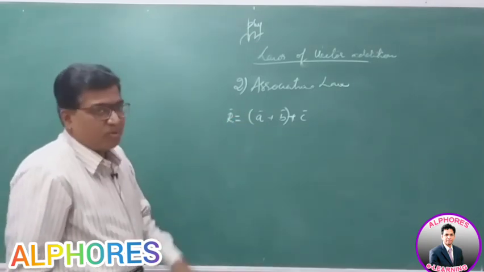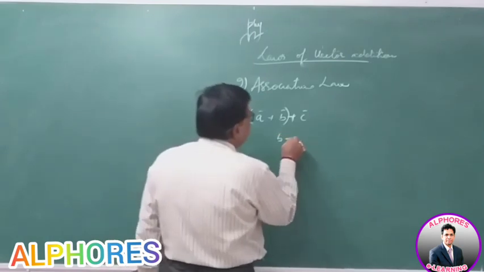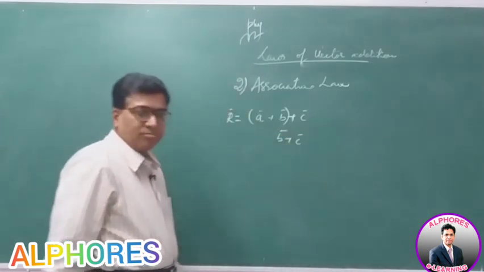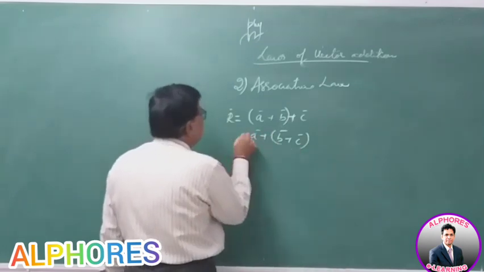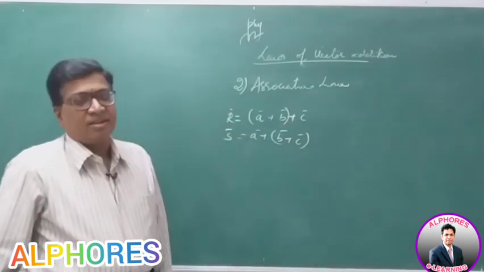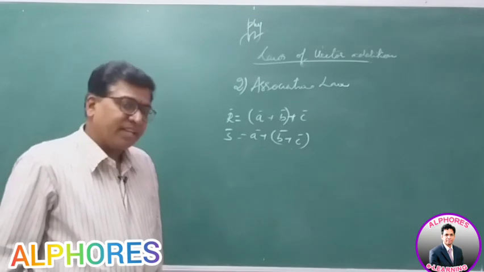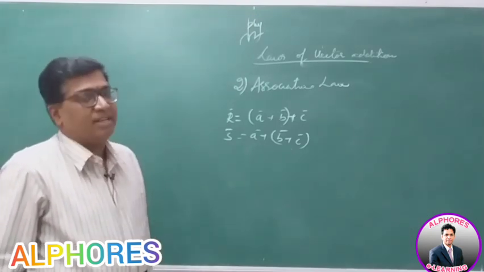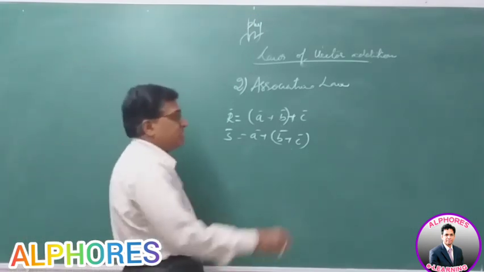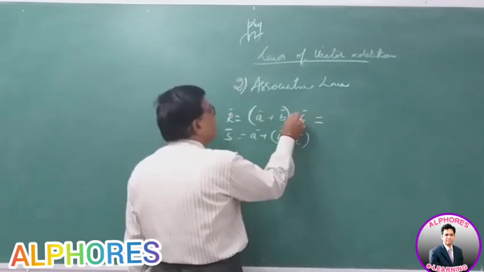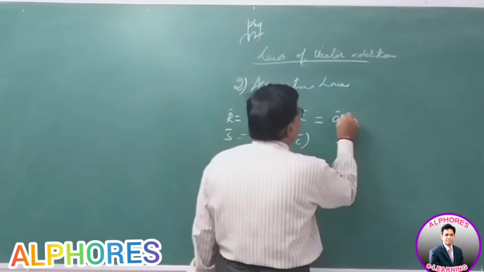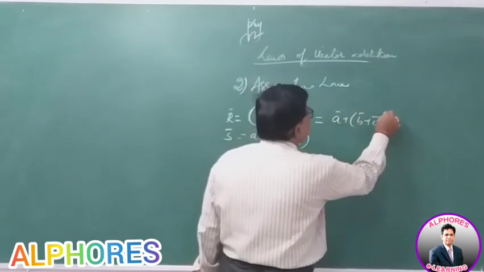Instead of this, suppose I take B bar plus C bar first, then add A bar to it, then the resultant is S. Now R and S both are equal. Both must be equal. So that is called the law of association. So A bar plus of B bar plus C bar is the same as A bar plus B bar plus C bar.